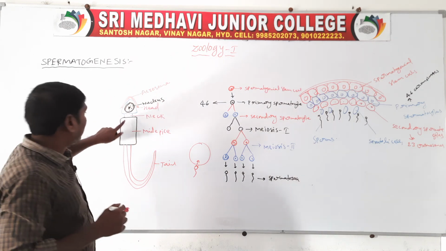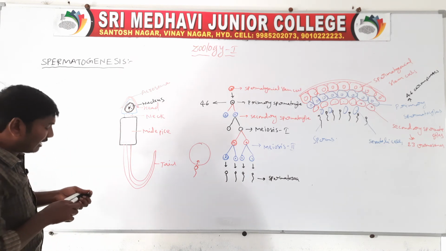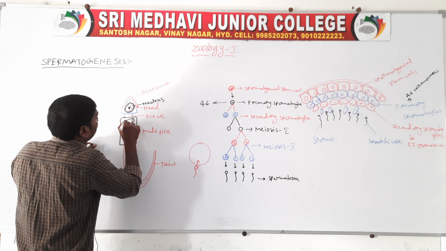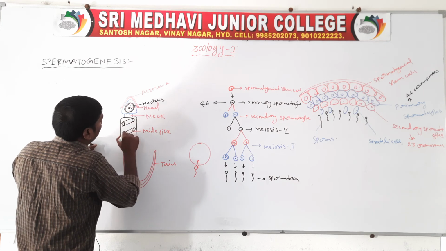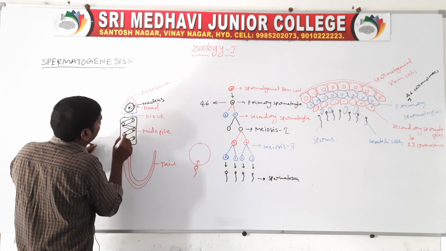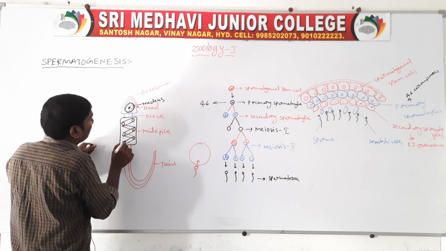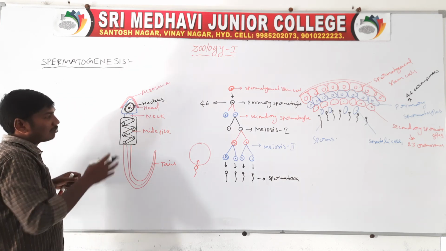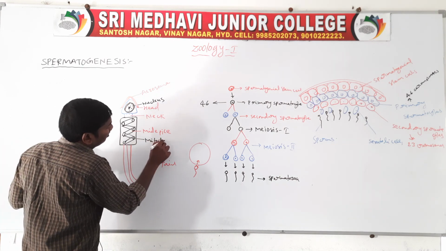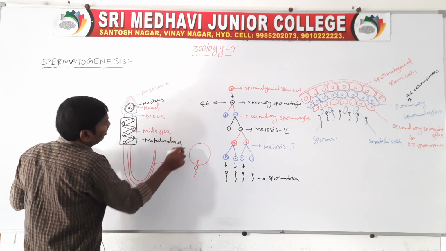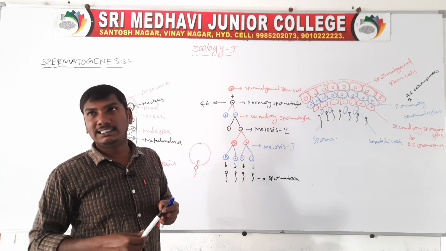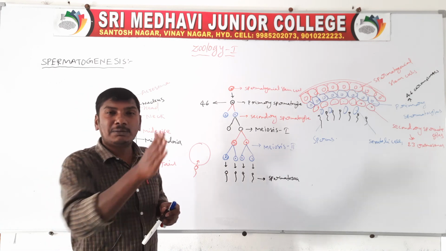Next, the midface. The midface region contains mitochondria. The mitochondria release energy, which helps movement.